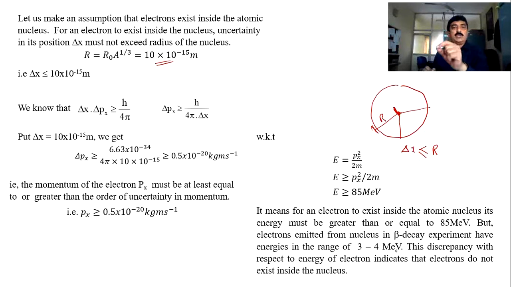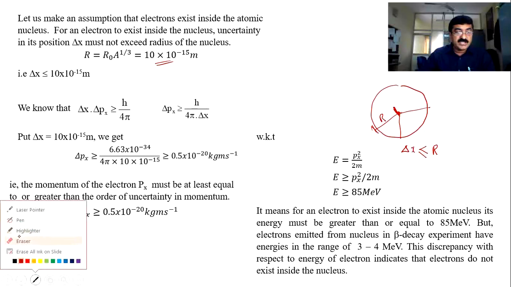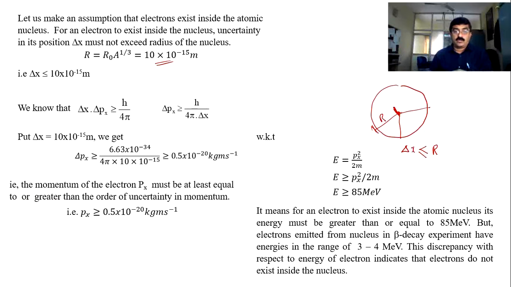This clearly shows that my assumption is wrong. What was my assumption? I assumed that electrons are pre-existing inside the nucleus, but my beta decay experiment disproves it. So the beta decay experiment shows that the electron was not at all existing inside the nucleus. Now the question: then how are electrons coming from the nucleus? How are the electrons coming in the form of beta decay?